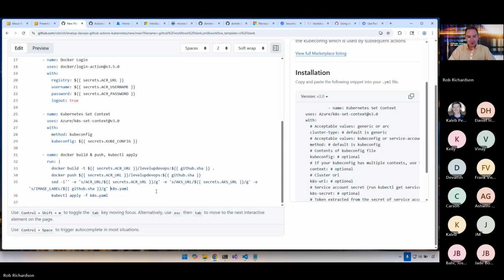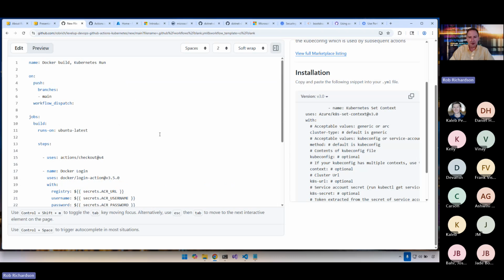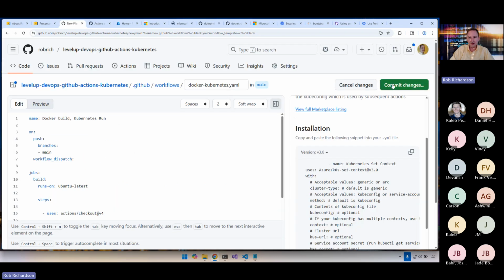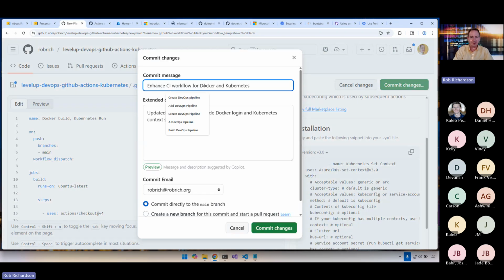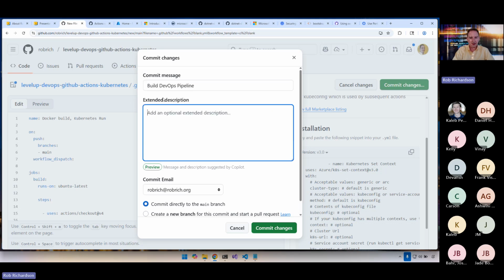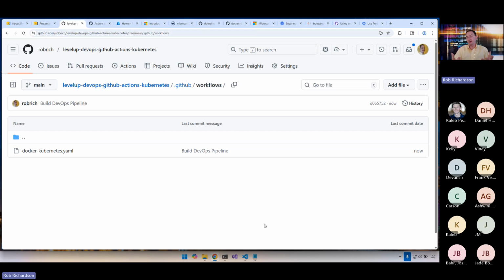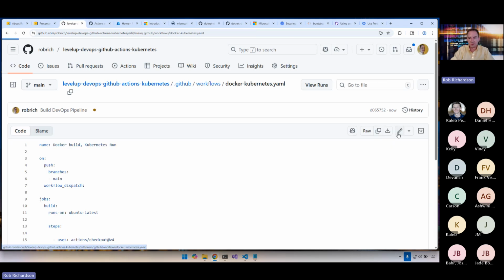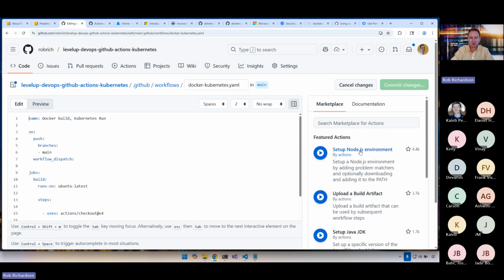Excellent. So now we've got our GitHub Actions build, and the cool part is we can just commit it to our registry. I'm going to say this is, thank you, GitHub Copilot, build DevOps pipeline, and we'll commit it. Now, the cool part is this is just a file in our repository. We could come into this file, we could click edit again, and we would be back in there where we've got the marketplace, and we can do all kinds of things there.